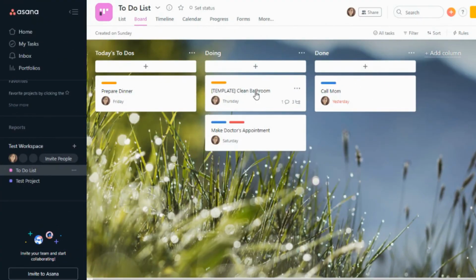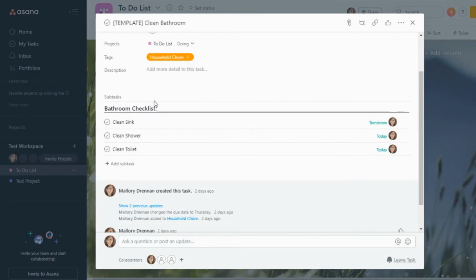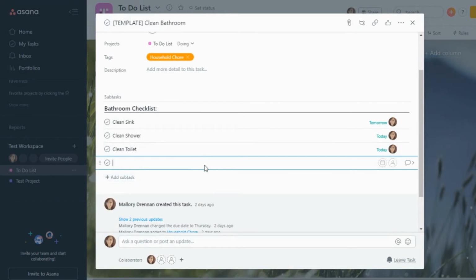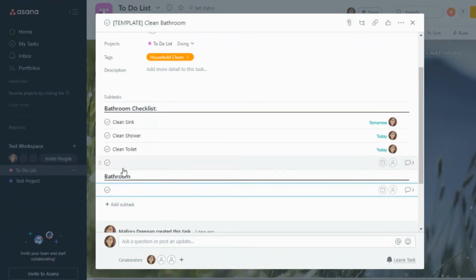Okay, so we are in Asana, and I'm going to show you what the subtask looks like within Asana. So here's the subtask section that Asana has, and I actually created a section name because personally I like seeing a name for my individual subtask so that I can categorize the different subtasks if there are multiple. So how I created this bathroom checklist section name is first you click on this and then you click Tab N and then you can name it whatever that section name is. And that's how you do that.